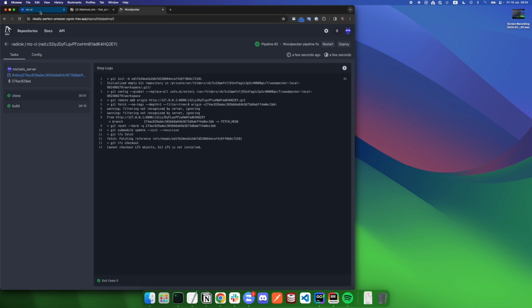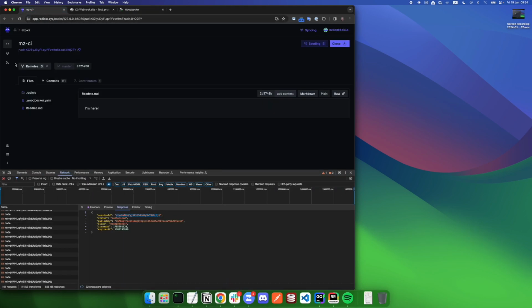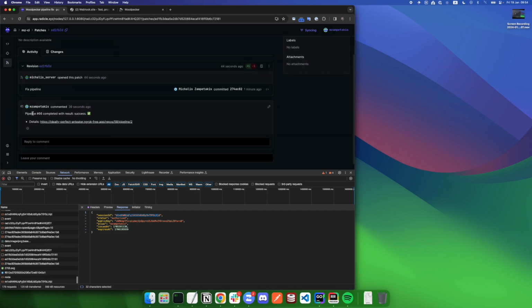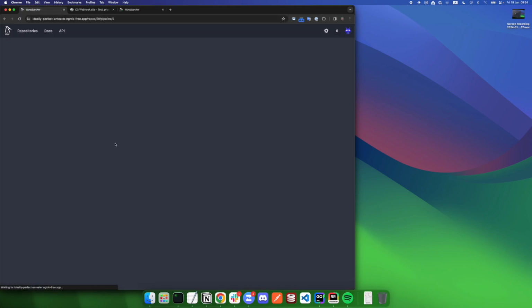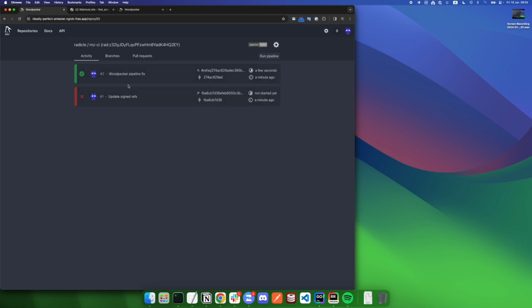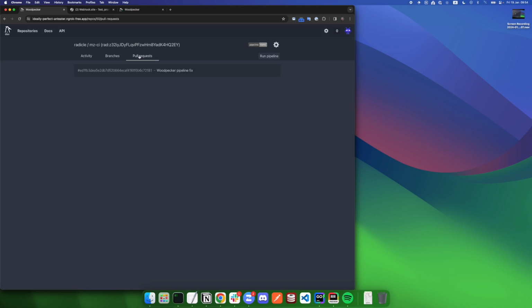And if we go back to our repository over here, we can check the patch, and we have details about the pipeline that completed on the Woodpecker CI for the result, and the link back to the Woodpecker CI with the results of the pipeline. This is it. And we can also browse the repository over here with the activity about the pipelines that run on the Woodpecker CI, the available branches, which is only the default branch of the repository, and of course the pull requests, which are the patches on the Radicle.